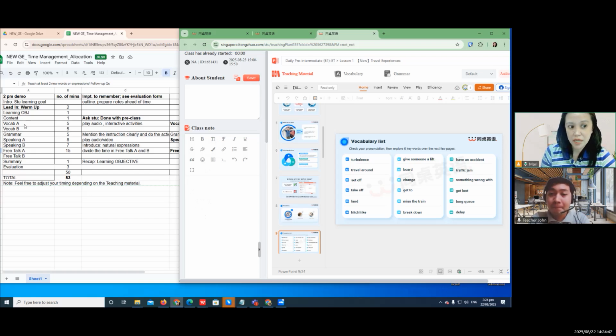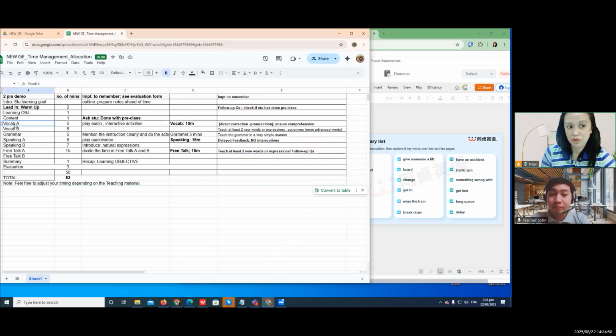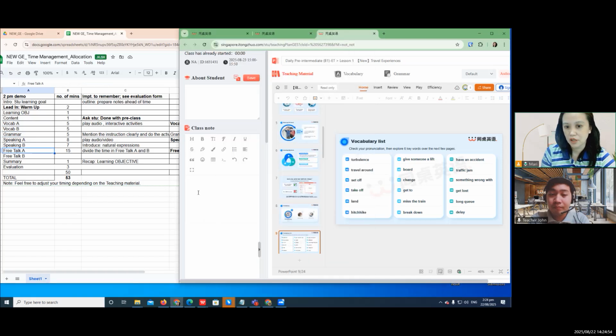So I guess the best would be you have your vocab, you have your grammar, you have your free talk outlined here, then maybe some sentences, because here in GE the sentence is very simple, let's say for a level 5 student who can speak basic English. So CEFR leveling kasi dito.